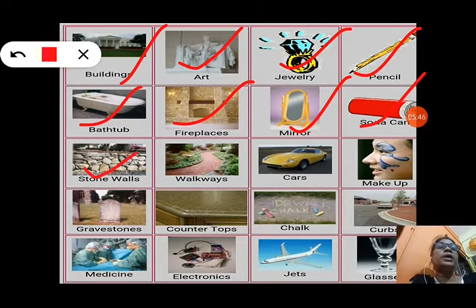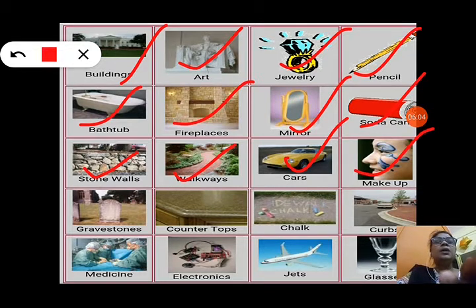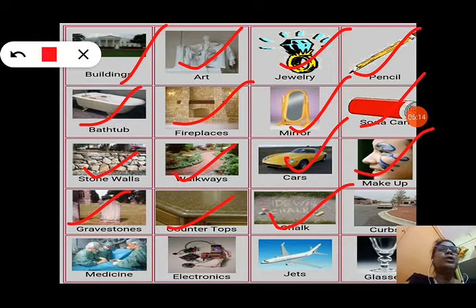You can see stone walls also made up of rocks. Walkways, that means paved roads, are also made up of rocks only. The body of a car is also made up of metal, which also comes from rocks. Makeup also: petroleum jelly we are using as a base for many makeup materials. Gravel stone is also made up of rocks only. Countertops are made up of granite in many showrooms, and in your kitchen slab also you can see this. Chalk is also used to write on the blackboards.